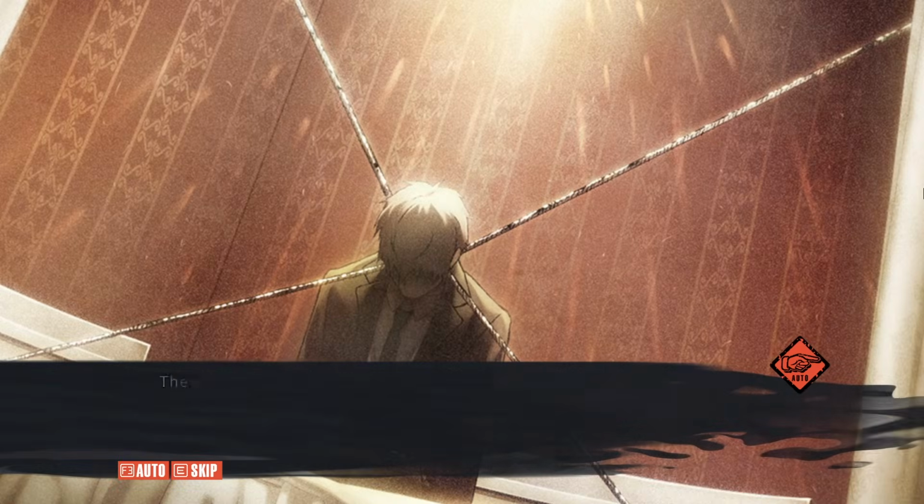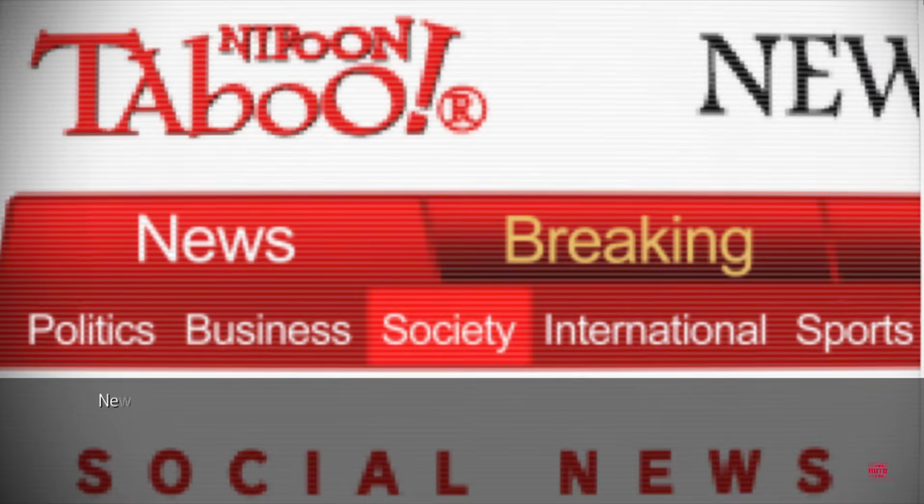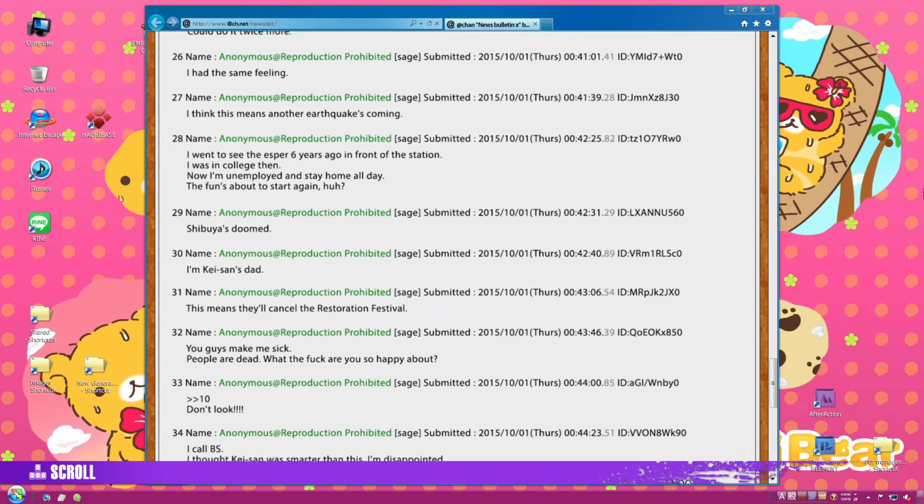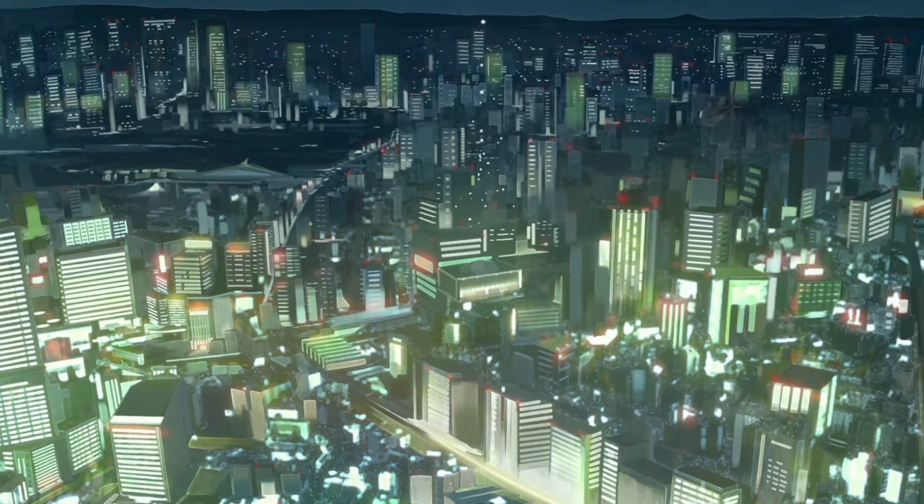As Takuru follows a new string of indescribably gruesome murders, he realizes that they are being done in similar style to, and on the exact same days as, another series of murders 6 years prior. Indeed, this is the return of the new generation madness.